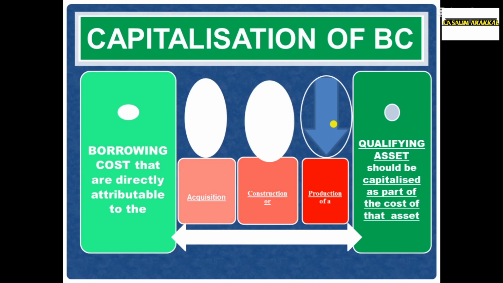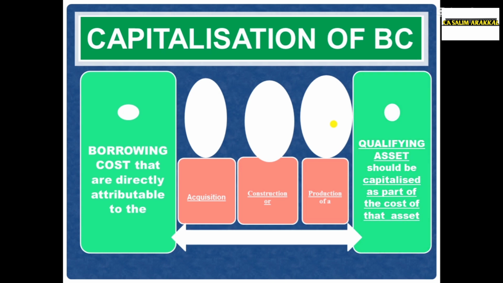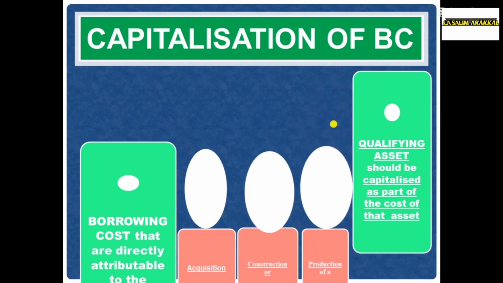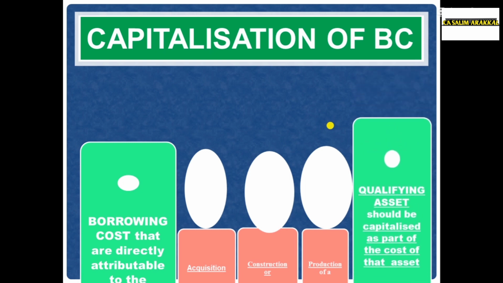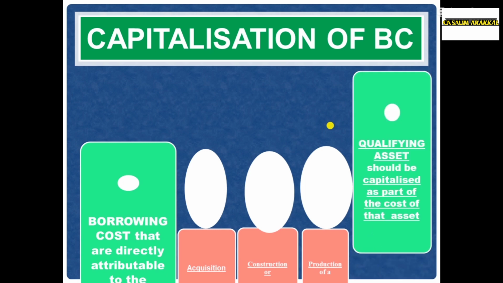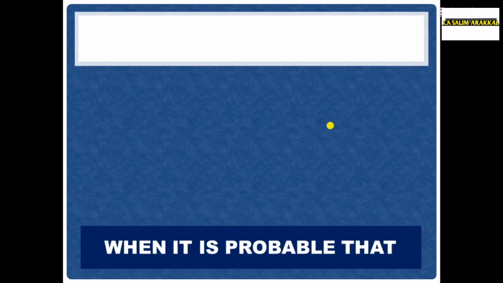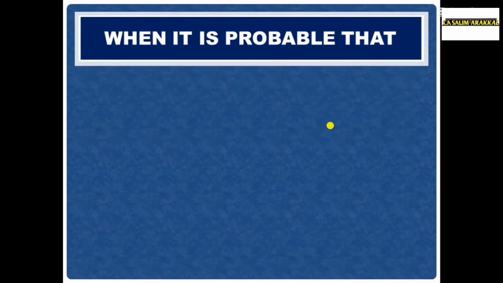That will be related to the acquisition of the asset or construction of the asset or production of the asset. Not all asset, only qualifying asset. Repeat, borrowing cost that are directly attributable to the acquisition, construction or production, ACP, of a qualifying asset, that only be capitalized as a part of the cost of that asset.